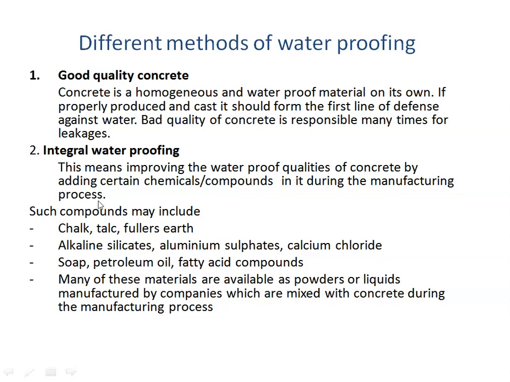So really speaking, is the chemical composition important for the architect? Well, not really. What you should know is that how these compounds function and how they are supposed to be mixed, in what proportion they are supposed to be mixed while during the concreting. And then your specifications would include possibly the names and the composition of various materials, or the manufacturer specifications would be included in the documentation which the architect would be doing. So that is why we must know about the integral waterproofing compounds.